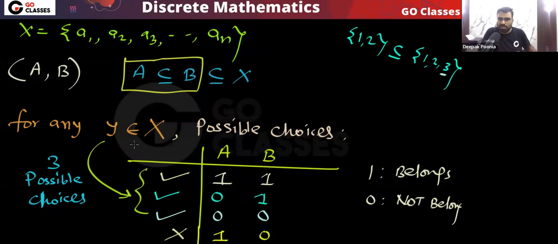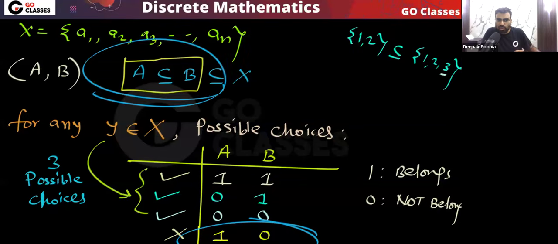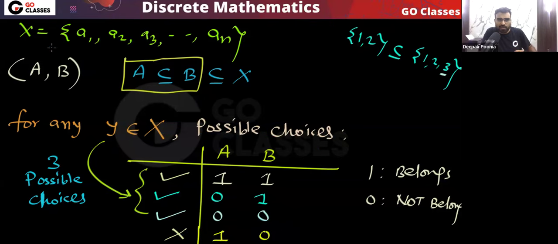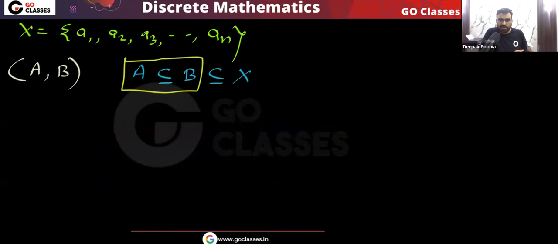These are the 3 possible choices, because A must be a subset of B, so every element of A must be in B. So you can see this is not a valid choice. It cannot happen that this element belongs to A but does not belong to B, because we want A to be a subset of B. So for every element of this set X, we have three choices. So finally, how many pairs A comma B of this type can we create? That will be 3 power n. This is the final answer.